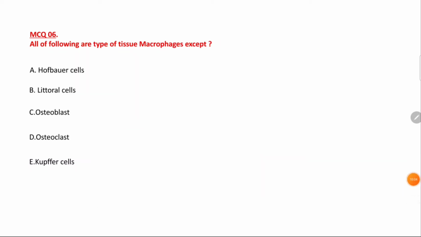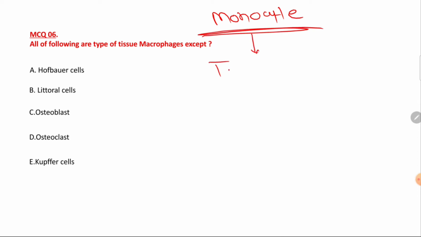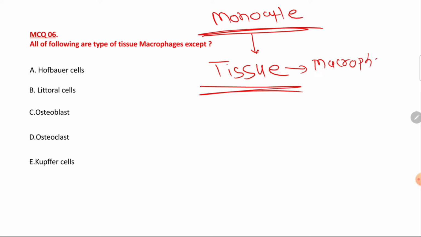Now MCQ number 6. Which of the following are types of tissue macrophage, except? So here you have to identify which is not a tissue macrophage. So friends, in the blood, the monocyte is present, which is responsible for phagocytosis. But when the monocyte reaches the tissue, it is known by the name macrophage, right? And according to the organ, the macrophages are given different names.